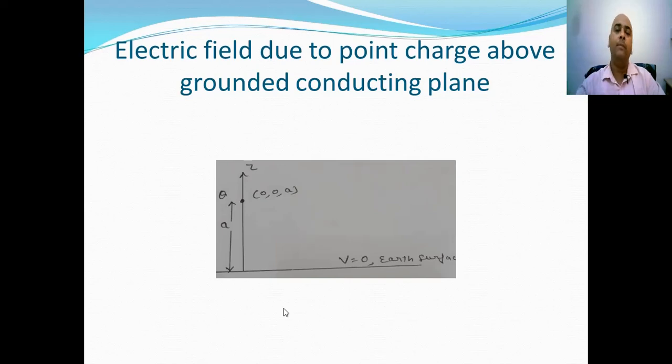Now our aim is to find electrical field due to charge above the ground conducting plane like earth. So now we have an earth, and above earth there is some point charge capital Q, whose location is x0, y0, z equal to a. That is, the height above the ground is a.